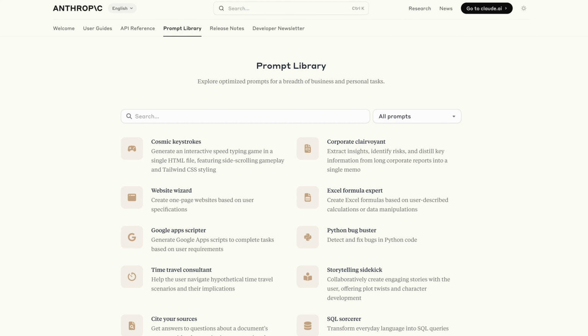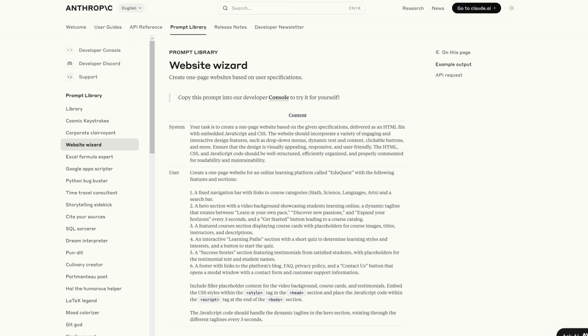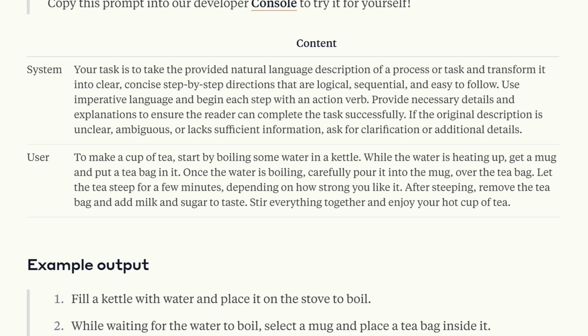One example I really love using is the Anthropic prompt library, which is a freely available prompt library that you can browse to get inspiration for your prompts. This gives a wide range of prompt use cases, whether it's summarizing information, generating code, or testing code for bugs, and everything in between. Let's look at a few examples. The direction decoder will transform natural language into step-by-step directions. They provide a system prompt and a user prompt, both of which provide context for the AI. The system prompt tells the AI what its overall purpose is, and the user prompt is the current task.